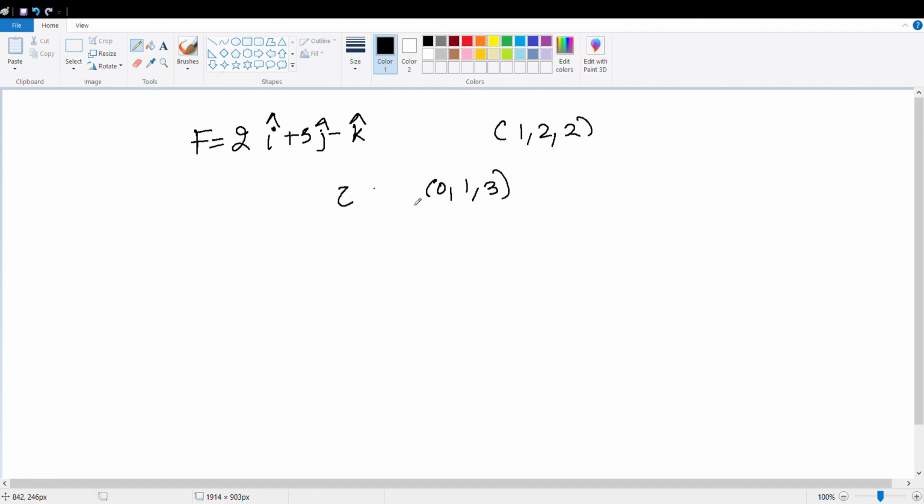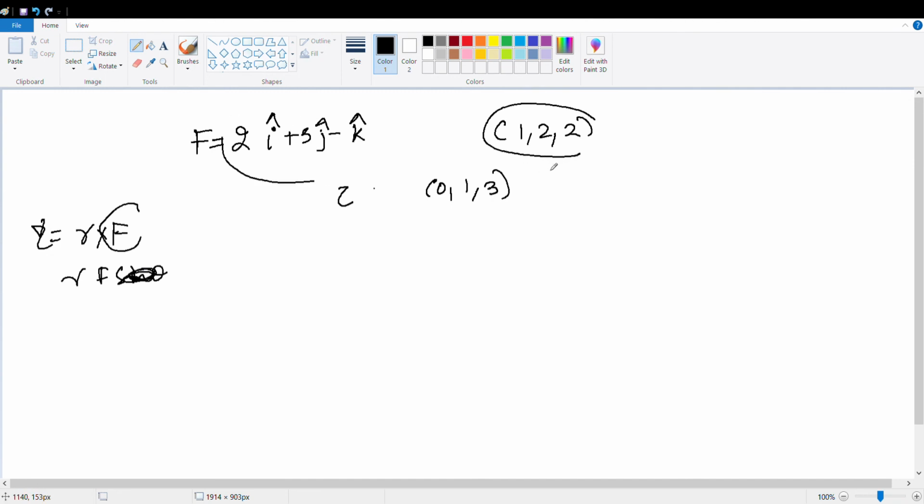So your force is given. Your tau is nothing but r cross f, not r f sin theta, r cross f. You have to do a cross product. So your f is given, and your initial r is given. Now it is telling that your r got changed. Now your r is this one.